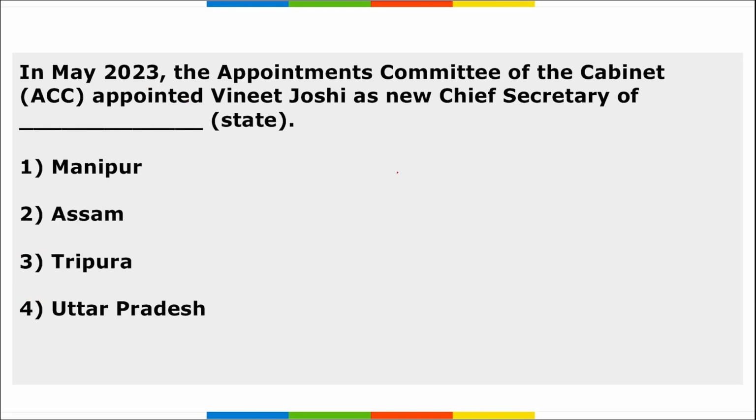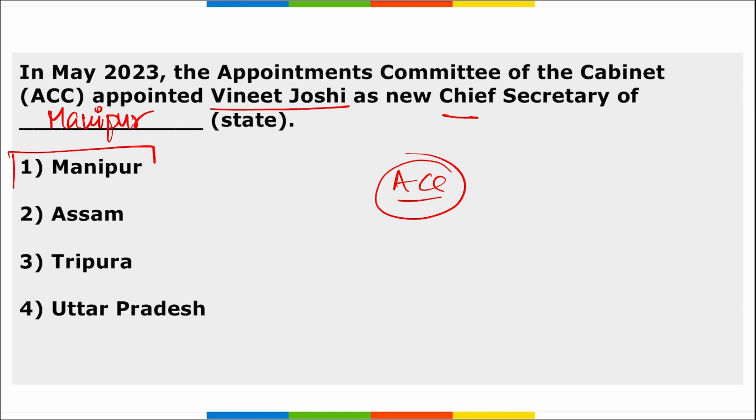Next, the ACC appointed Vineet Joshi as the new Chief Secretary of which state? Of Manipur state. Correct? Option 1. ACC appointed Vineet Joshi, the Additional Secretary of the Department of Higher Education, as the new Chief Secretary of Manipur.